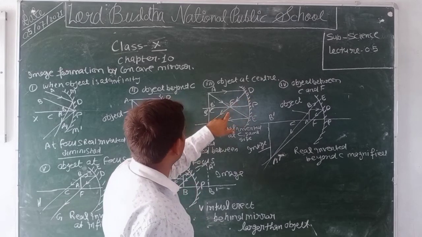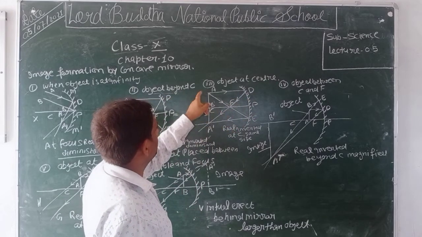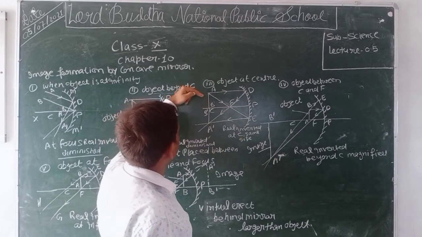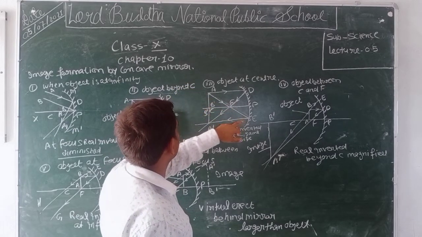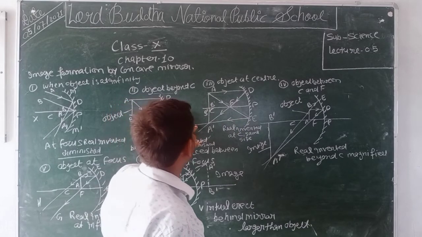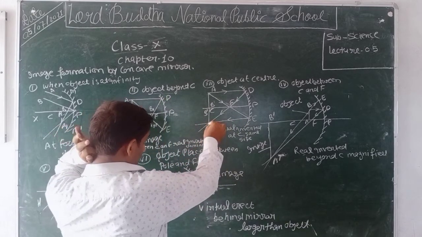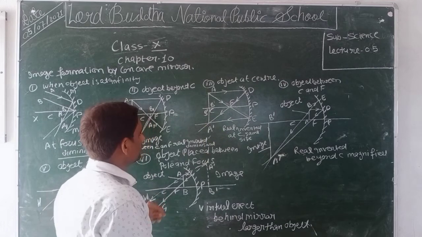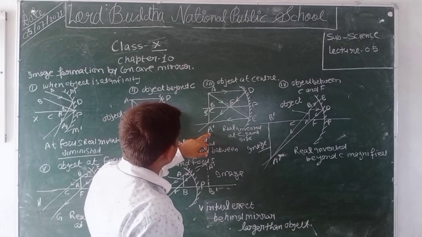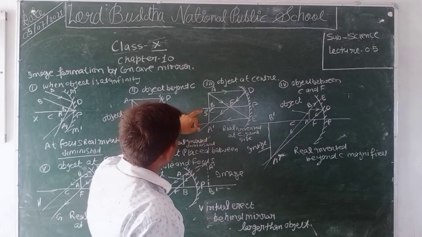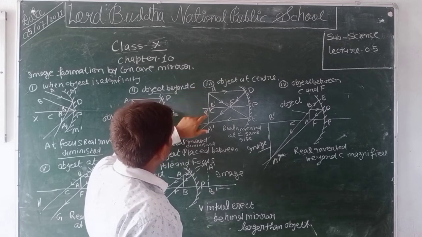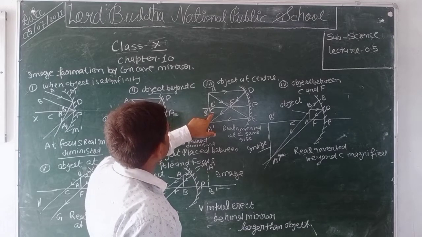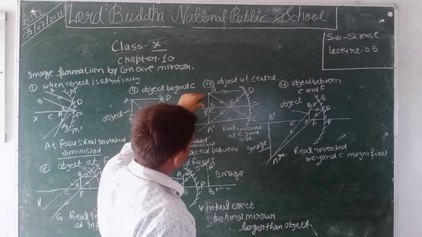After reflection, the second ray, which passes through the focus, becomes parallel to the principal axis after reflection. Both reflected rays intersect each other at point A dash. We draw a perpendicular on the principal axis, A dash B dash, which will be the image of AB, which is real, inverted, at the center of curvature, and the same size as the object AB.